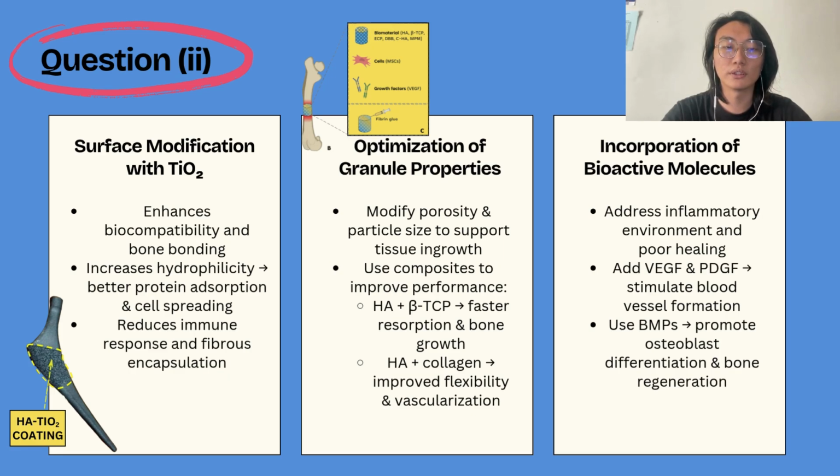The third approach is incorporation of bioactive molecules. Since the rabbit is facing an inflammatory environment and poor healing, adding VEGF and PDGF will stimulate blood vessel formation, whereas using BMP will promote osteoblast differentiation and bone regeneration.